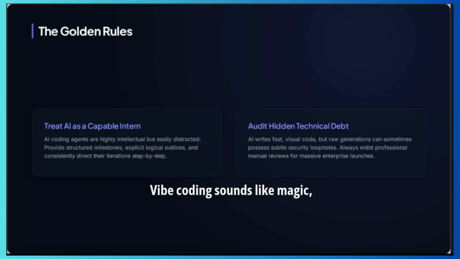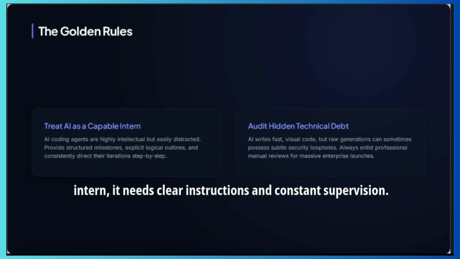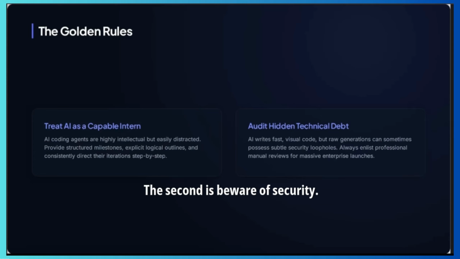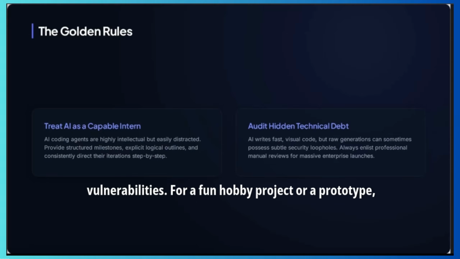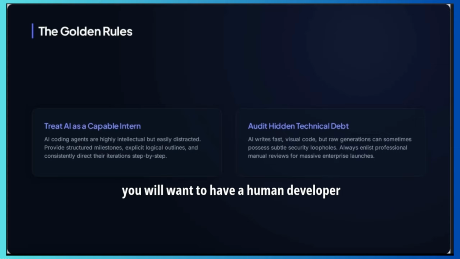Vibe coding sounds like magic, but there's a few golden rules you need to know. First, treat the AI like a brilliant but easily distracted intern. It needs clear instructions and constant supervision. The second is beware of security. Raw AI code can sometimes contain hidden vulnerabilities. For a fun hobby project or a prototype, it's fine, but if you're taking credit cards or sensitive data, you'll want to have a human developer audit it eventually.